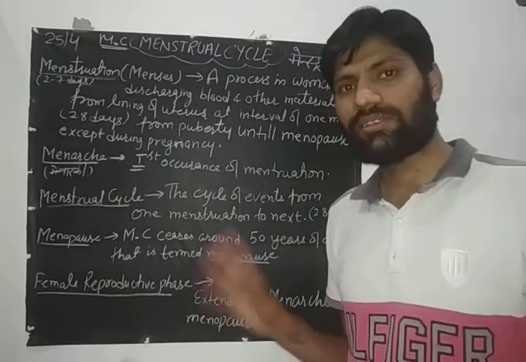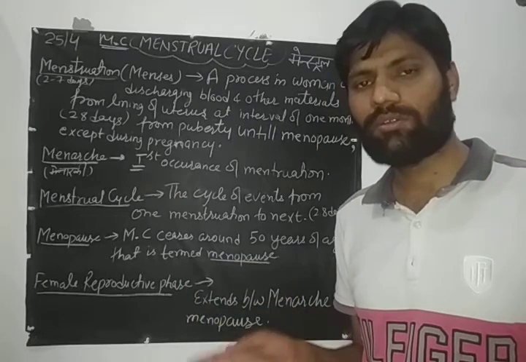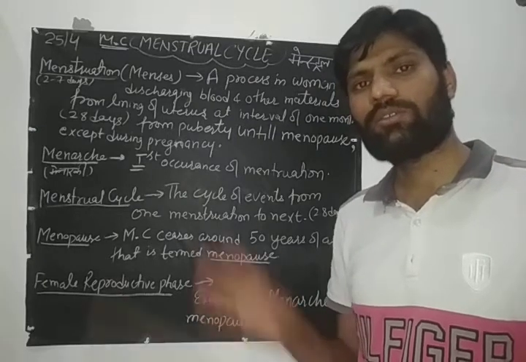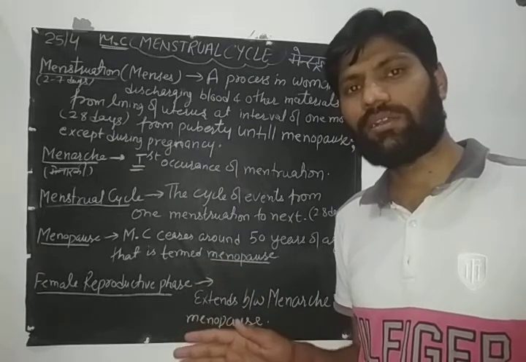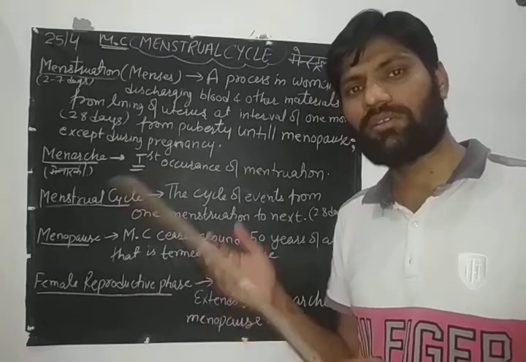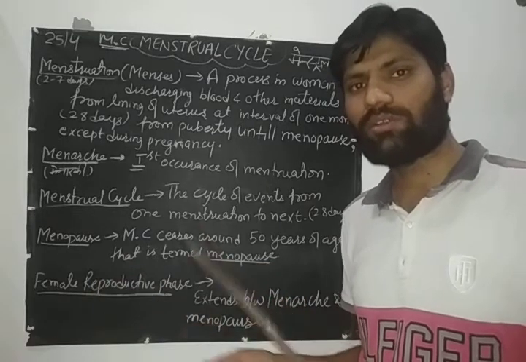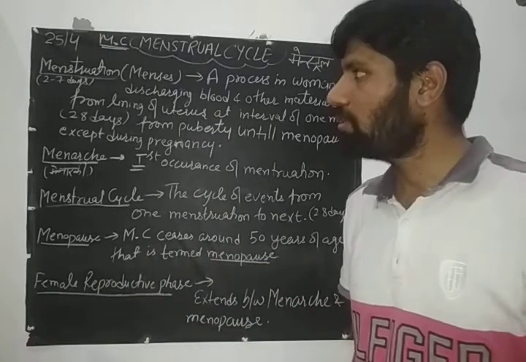If you remember, in class 10 you studied what happens if the egg does not get fertilized, where we studied that menstrual bleeding takes place. So how this takes place and why, and what the different changes in these phases are, you have to study here. So let's discuss some definitions.